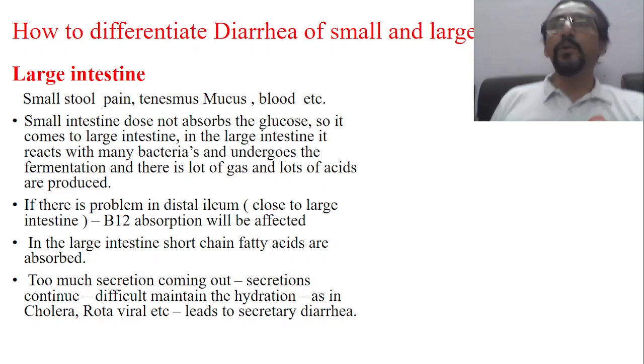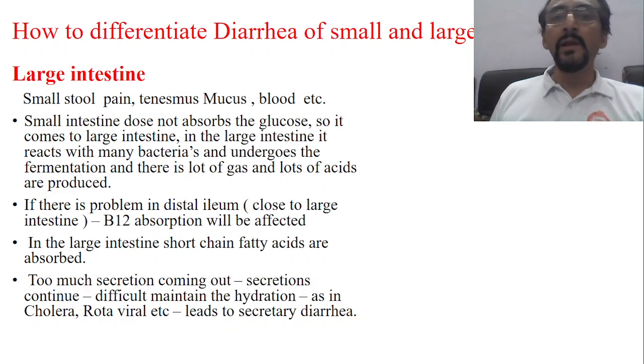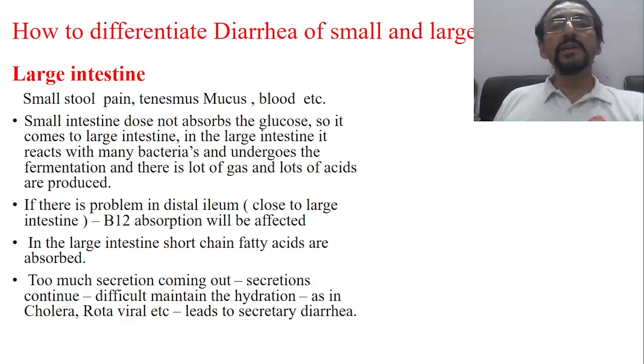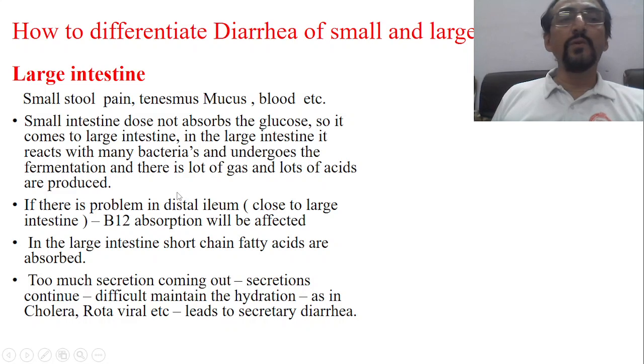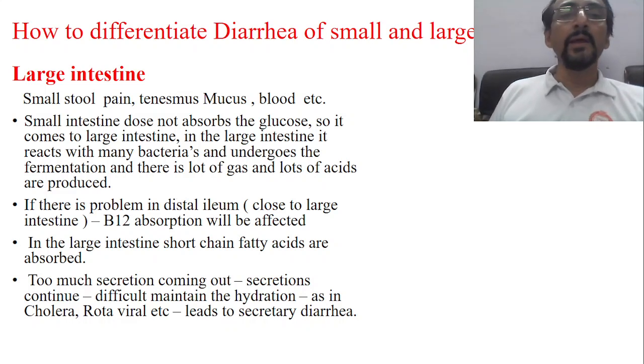Now we come to the next point. Small intestinal diarrhea we have seen how to differentiate. Now differentiate the diarrhea of the large intestine. As we know, in the large intestine a small amount of stool is formed. There will be painful defecation, and tenesmus will be there, and mucus and blood mixed stool will be passed. Okay, as we have seen in amoebiasis, bacillary dysentery, colitis, etc.